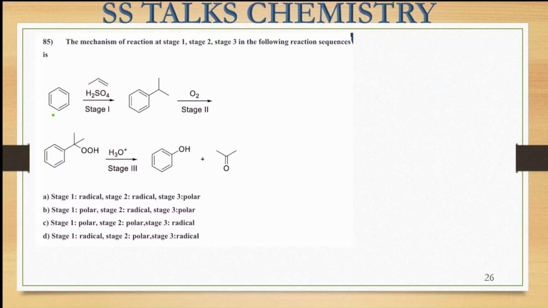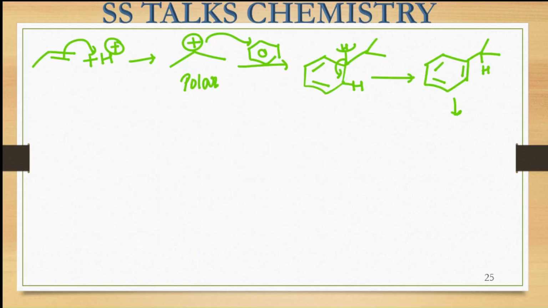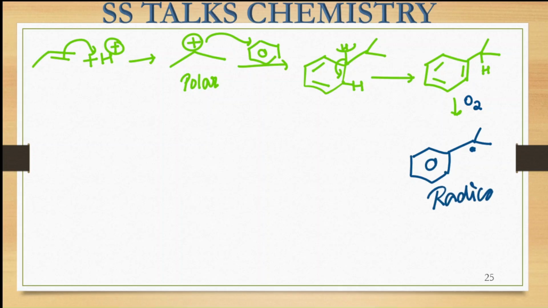Now in the next step they have treated it with oxygen, right? So when it is treated with the oxygen molecule, it will result in the formation of radicals over here. So you will get this particular species formed, and the radical formation is going to take place here.